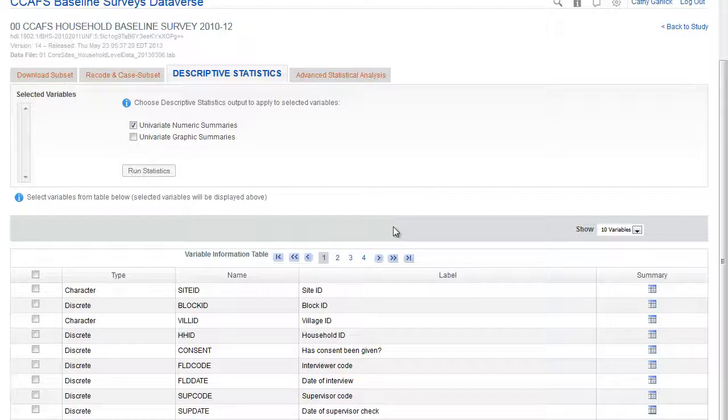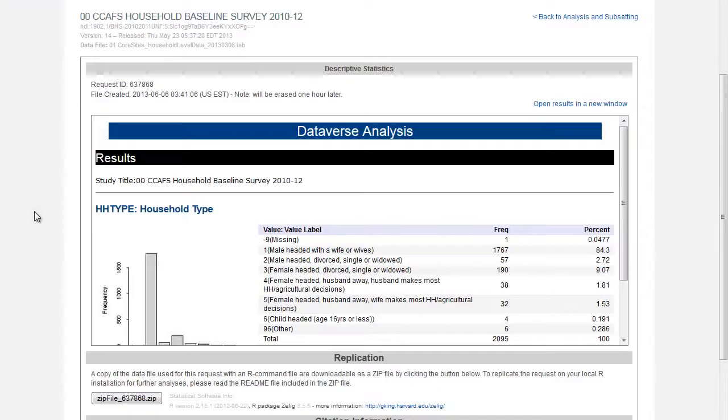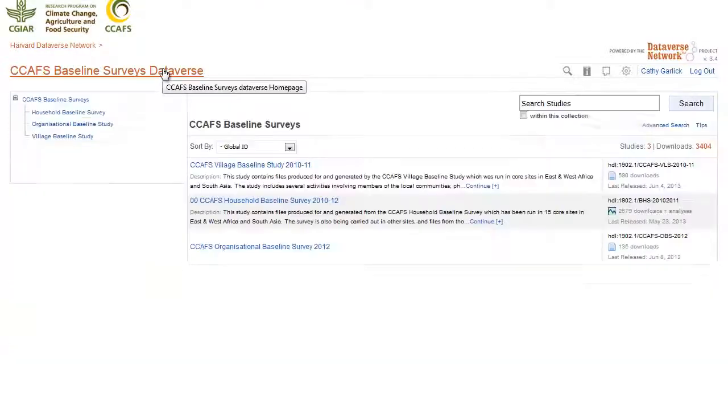For example, we can very quickly look at the distribution of household type and household size. For these discrete variables, we can display a frequency table and a bar chart. For continuous variables such as land values, the system would produce a histogram, normal probability plot and summary statistics.